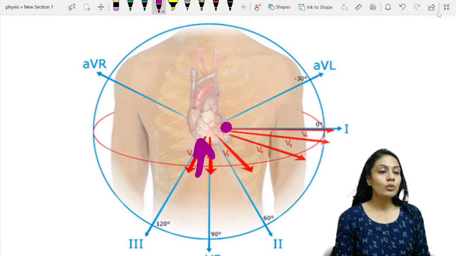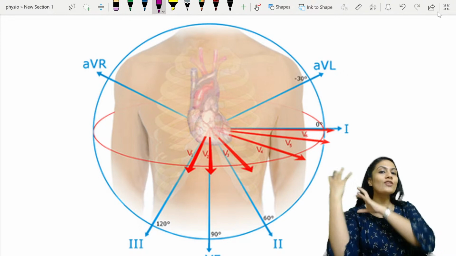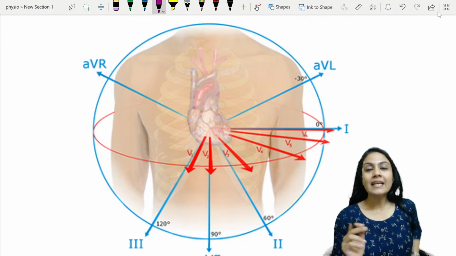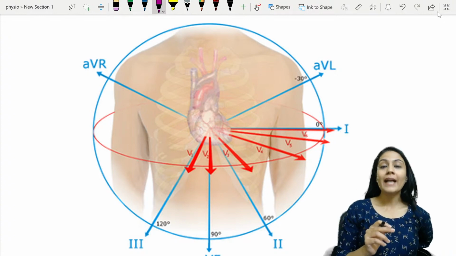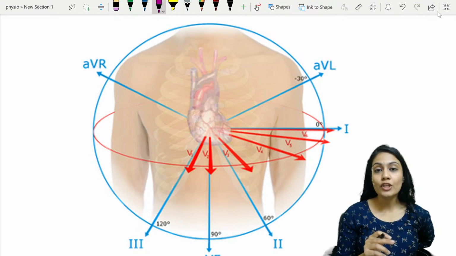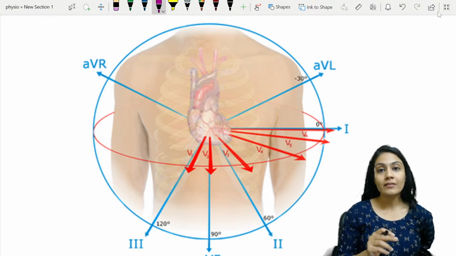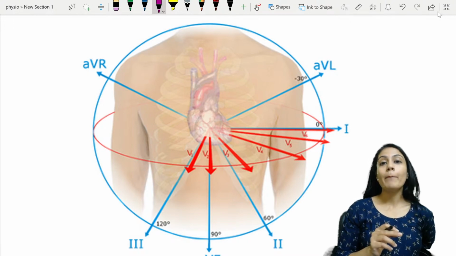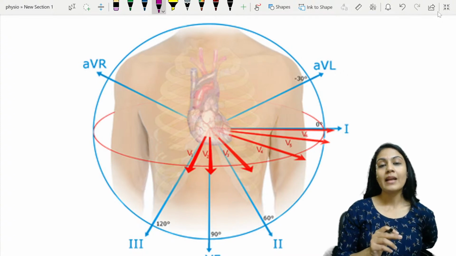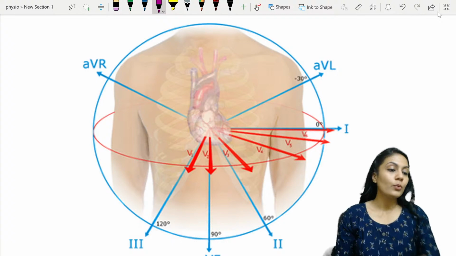So what I can do is attach leads everywhere. That means I'm going to take a picture from every side, so that even if a single pathology is there at any side, I can get that pathology so as to treat it, right? So that is nothing but a picture that we are taking as an electrical phenomenon over here, right? So that we are doing in the ECG.